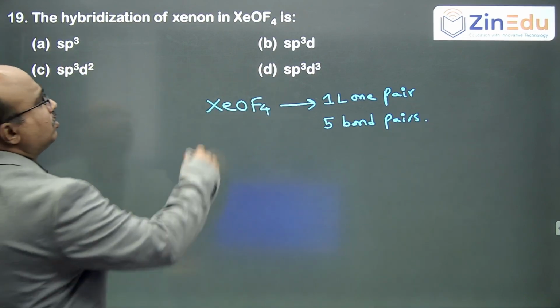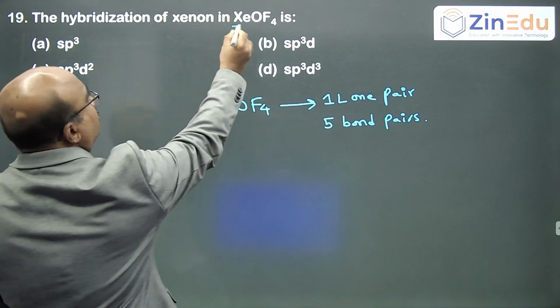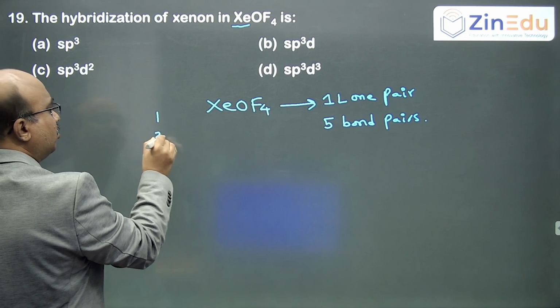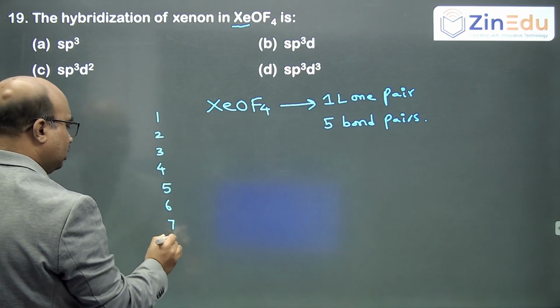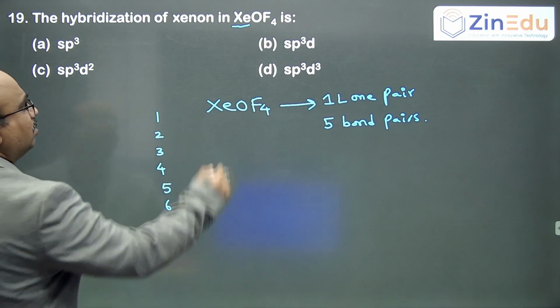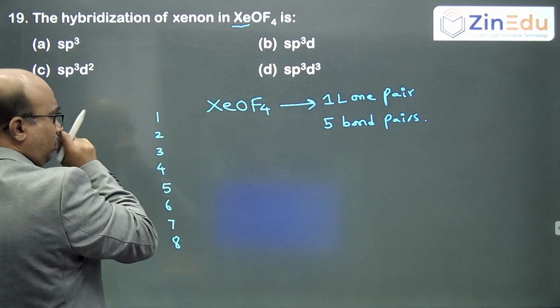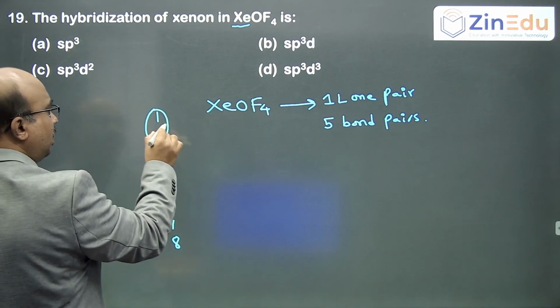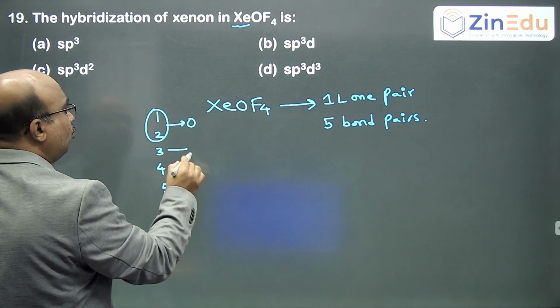You can also use a simple method for this. For the xenon central atom, write its valence electrons as numbers: 8 valence electrons. Xenon with oxygen can form 2 bonds, so 2 electrons will be utilized for oxygen, and fluorine forms only 1 bond, so each fluorine requires 1.